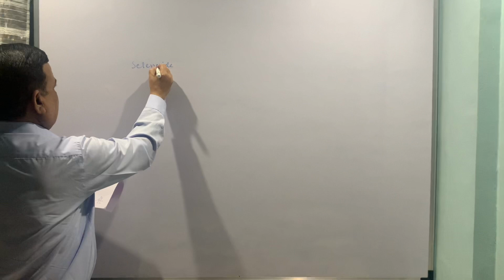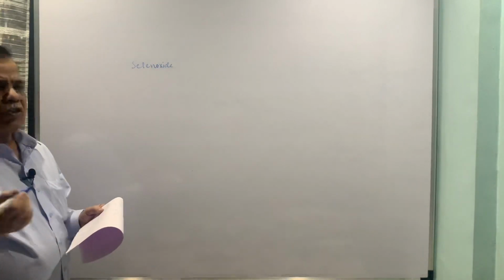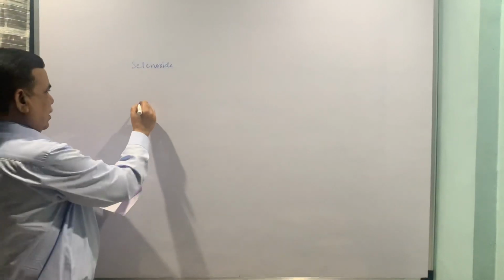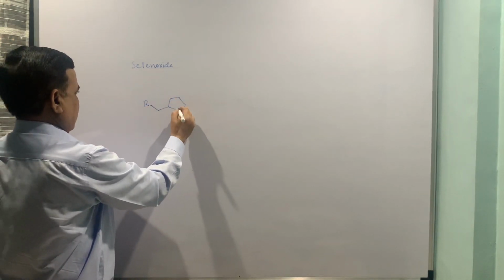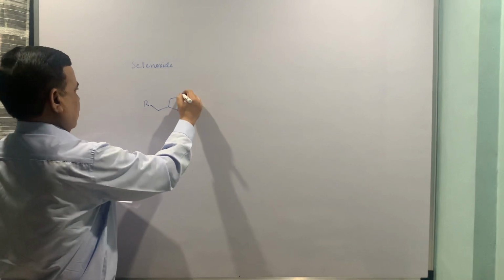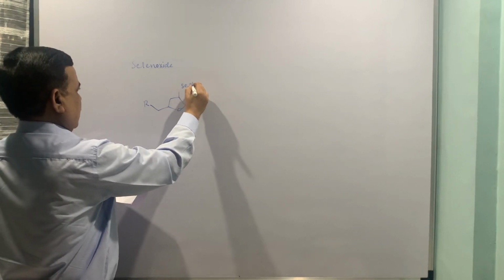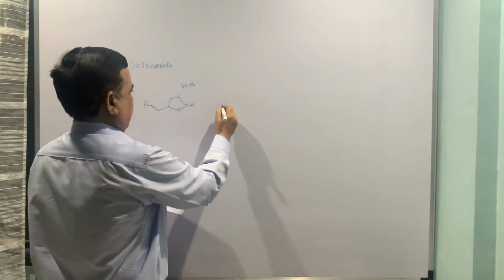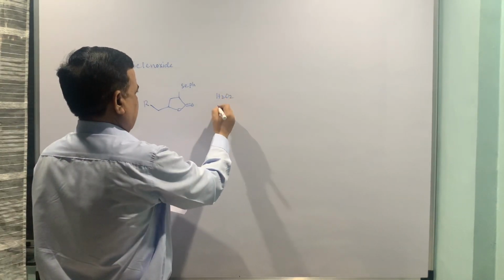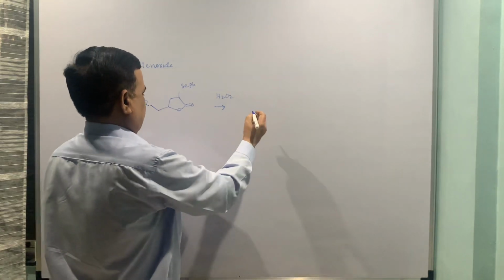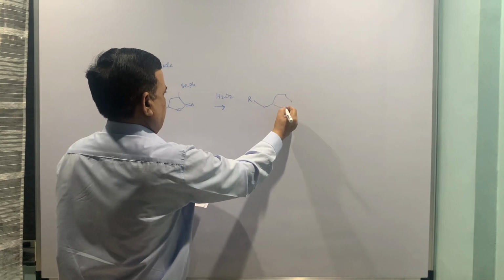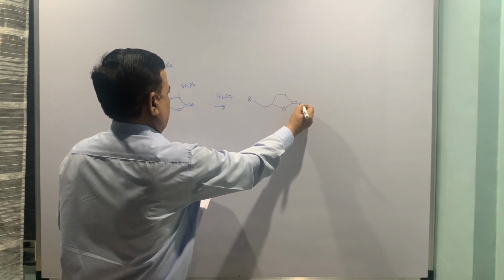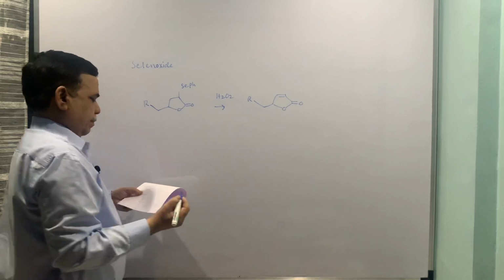Selenoxide is the oxide of selenium, and an example is given here. This is the lactone having the selenium phenyl group. With the help of hydrogen peroxide, the treatment of this group leads to the formation of a double bond here.